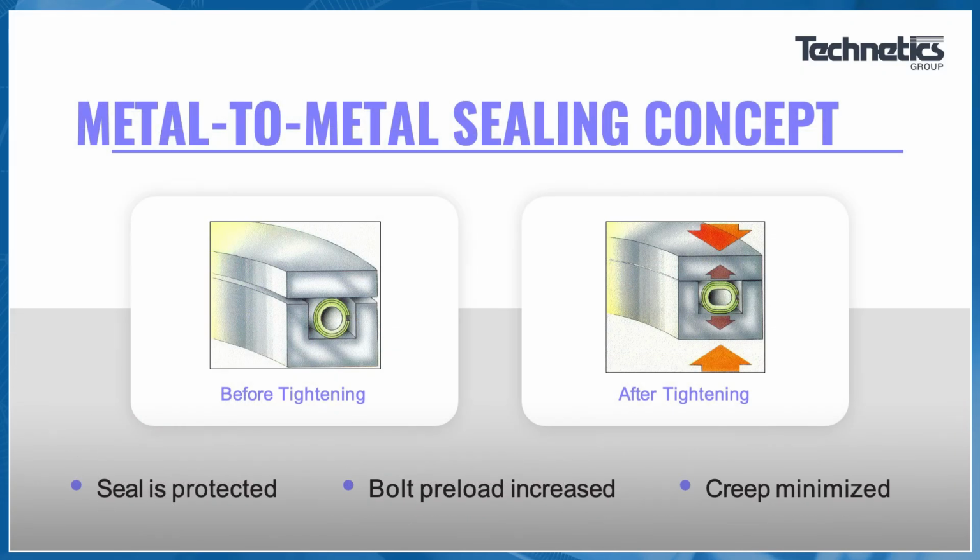What we do in this case is we prescribe and design towards a metal-to-metal sealing concept. So this again is why we utilize counterbores and or square grooves where the flanges close completely. The load is imparted into the seal, but the seal is not used as a structural element, simply as a sealing element in the overall stack up. And that is going to be the target, and that is one of the ways to overcome that, because again, you're attempting to achieve a prescribed amount of compression in the seal, not a prescribed amount of torque or stress in the seal.